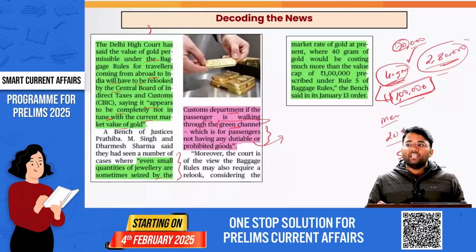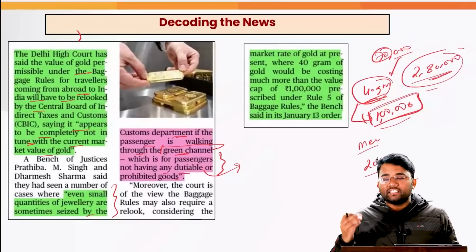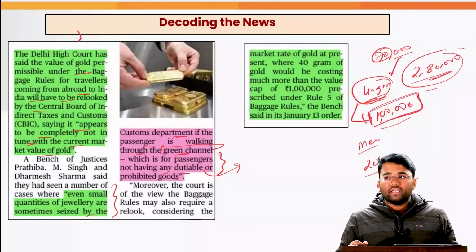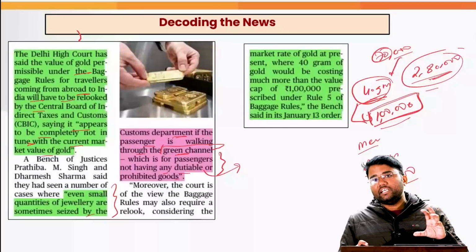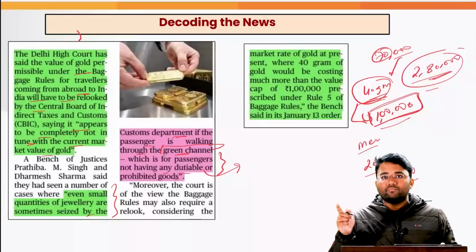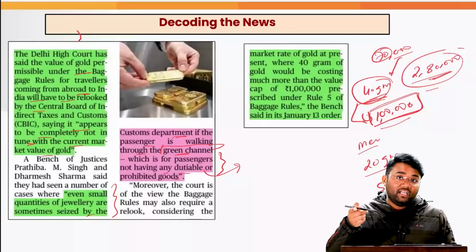First of all, they have to show, if they are coming with any kind of drugs, whether they are for medical purposes. Okay, have they paid proper import duty and proper taxes? Do they have proper bills or not? So that is the green channel: if the passenger does not have any dutiable, customs-duty-levying product or prohibited goods, he can come through the green channel. But again, checking may happen at that place also if there is a suspicion.